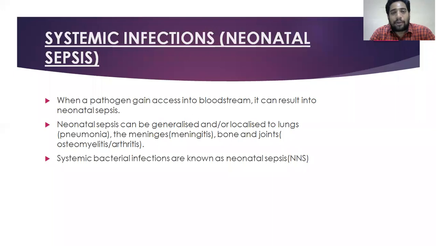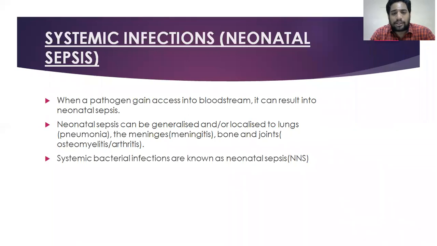Systemic infections happen when the pathogen gains access to the bloodstream. Generally this is through IV lines, a breach of the mucosa, or when neonates undergo umbilical catheterization. By any means they can gain access to the bloodstream, and when the pathogen does, it will cause systemic changes, a systemic infection.